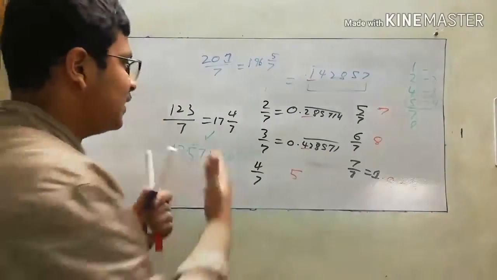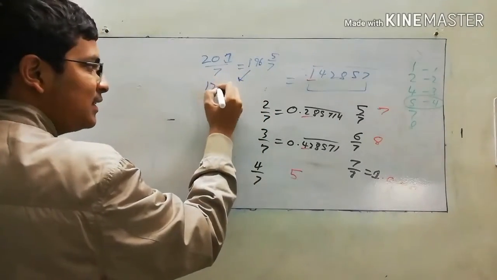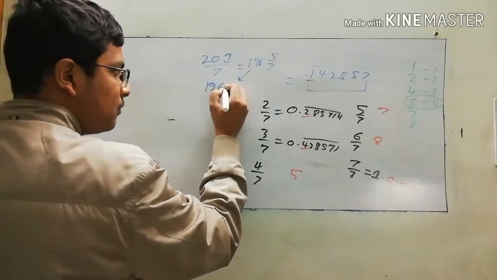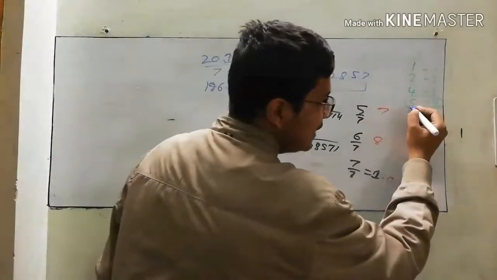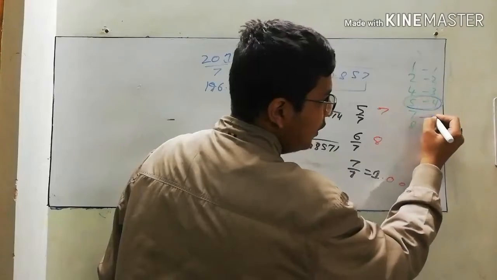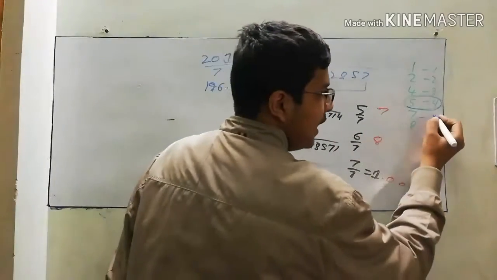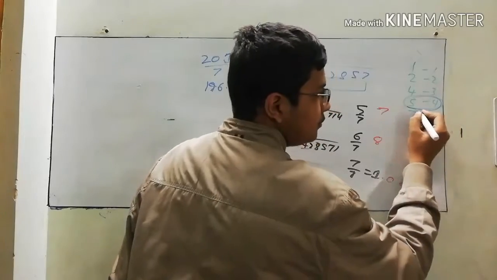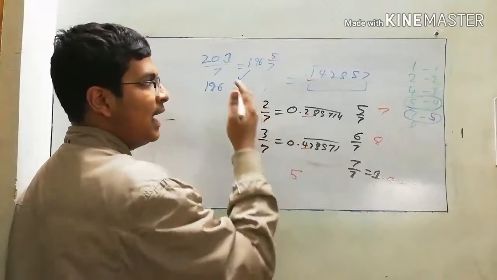So in this case, let's convert this to decimal. 196 will stay as it is. After the decimal point, we look at the number that is fifth. So here we can see 5 is fourth. What will be the first number after the decimal in 5 by 7? It will be 7 itself. So here we will start following cyclicity and then write the number.